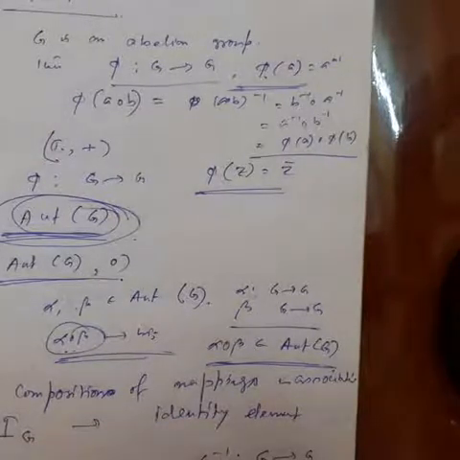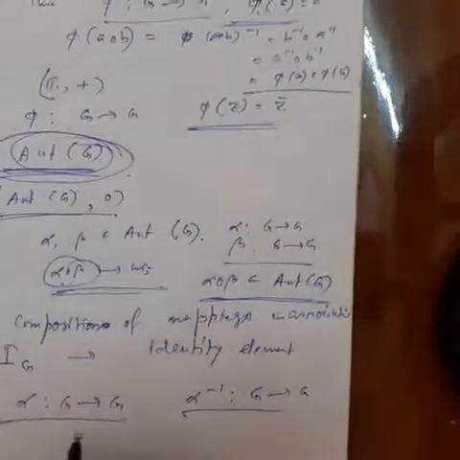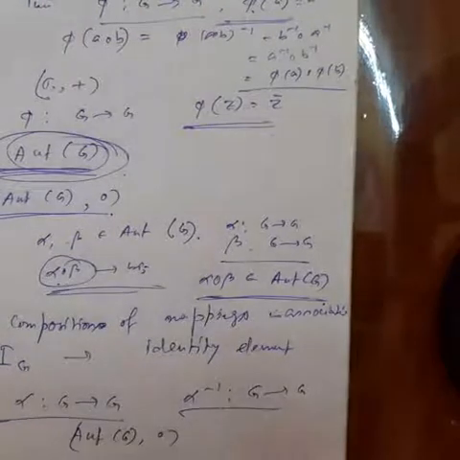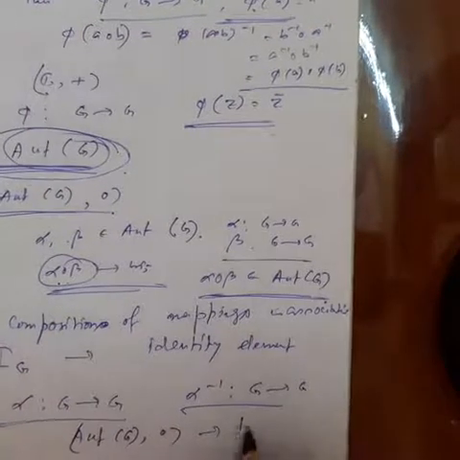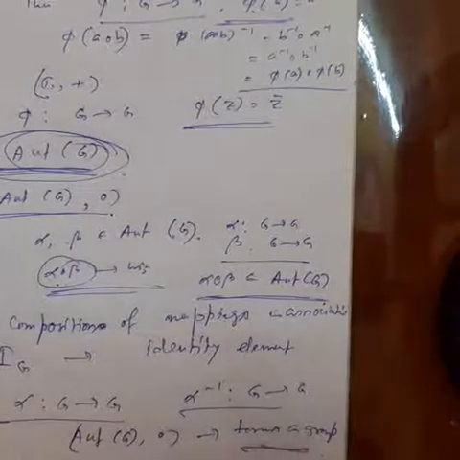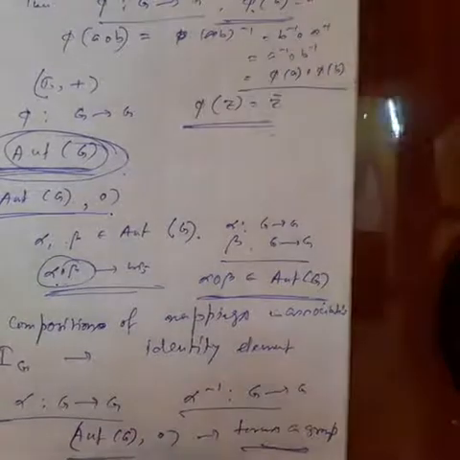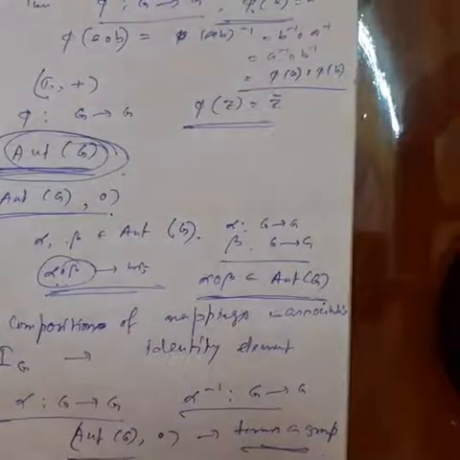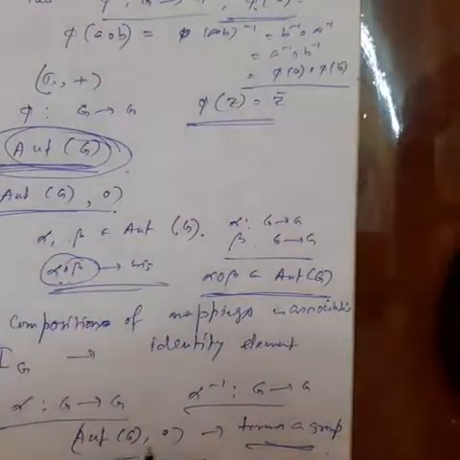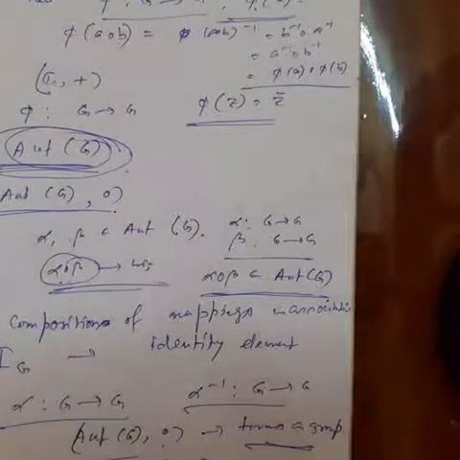So therefore alpha inverse is also an automorphism. Okay, so that means Aut G with respect to mapping composition forms a group. But this is not an abelian group in general, because alpha composition beta may not be equal to beta composition alpha. So the automorphism group of G with respect to mapping composition forms a non-commutative group in general.